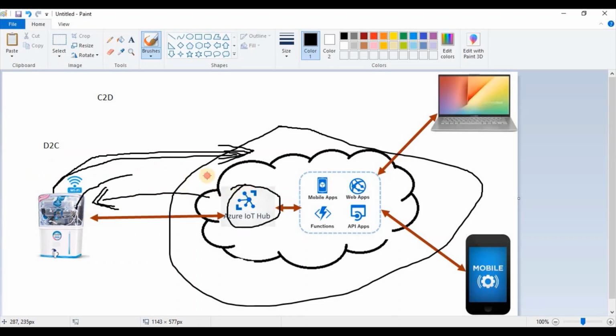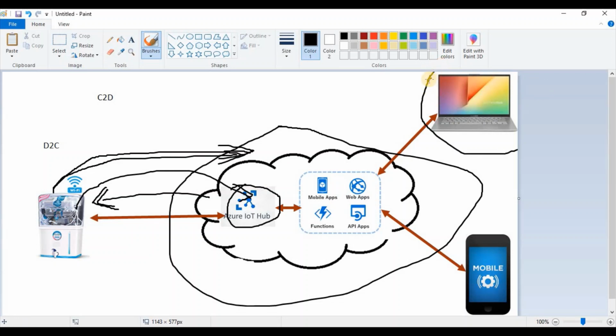From the IoT hub, we can have different applications. We can process all that data, or we can use some AI or ML tools to predict that the device is going into a fault state or alert mode. If the motor is running very fast or too slow, then there may be an issue with the motor and it may go into a faulty state after some time.